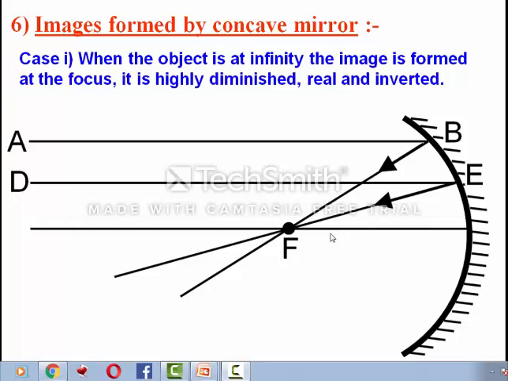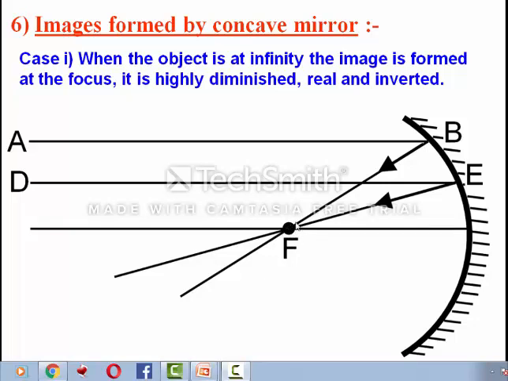So this is case number 1: when the object is at infinity, the image will form at focus, and since the image is point size, it is real and point size.